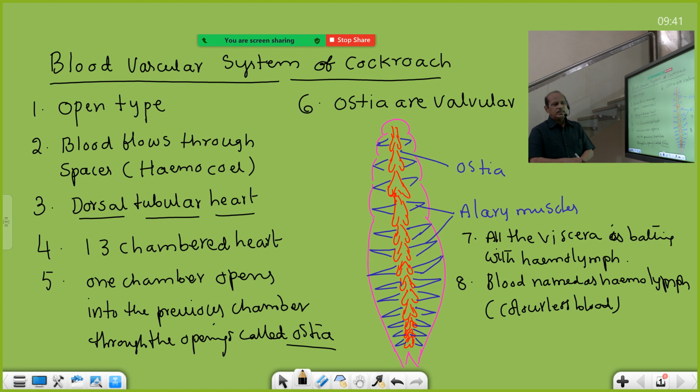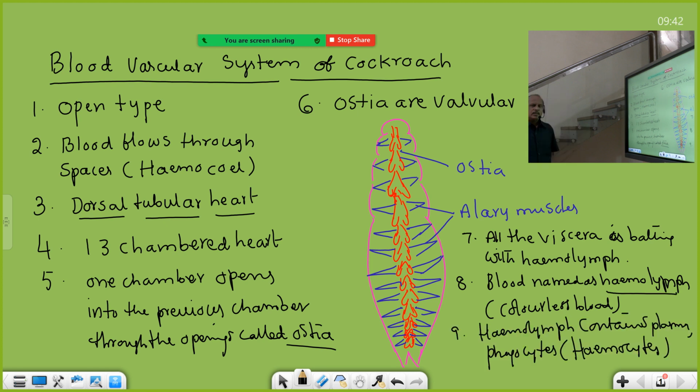Their function is phagocytosis, meaning killing harmful pathogens and engulfing those harmful pathogens by these blood cells. Hence these are phagocytes, but technically named hemocytes. This is about the cockroach blood vascular system. And the mechanism of blood circulation is controlled by